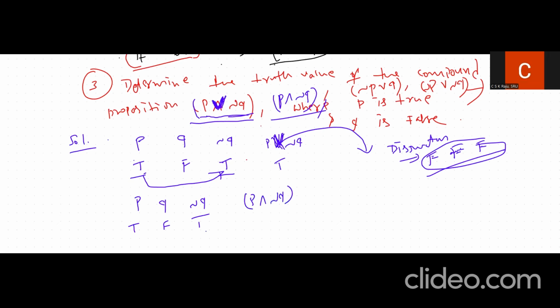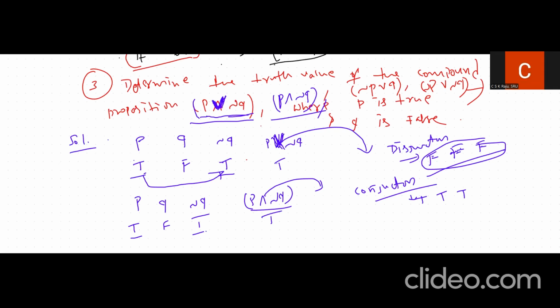What is the property of conjunction? The conjunction property is when the first statement is true and the second statement is true, then the result also will be true. So accordingly, in the given compound statement, the first statement is P and the second statement is this. When both are true, then T. So this is the conjunction property they have given. Right? So this is the way we have to calculate the truth table.